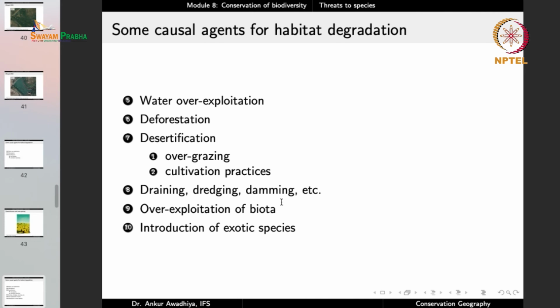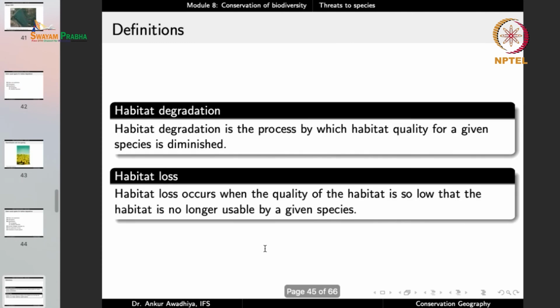Or draining, dredging, damming. So when a lake is being drained, when a water body is being dredged, if there is a dam that is being created, all of these degrade the habitat. Overexploitation of biota, overfishing, overharvesting. Once that happens, less food is available for the predators. Quality has gone down. Introduction of exotic species, especially the invasive species. So this is habitat degradation, reduction of habitat quality.